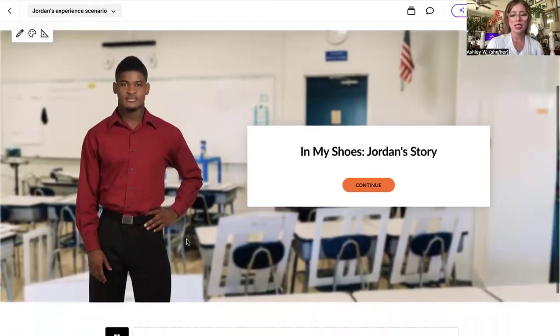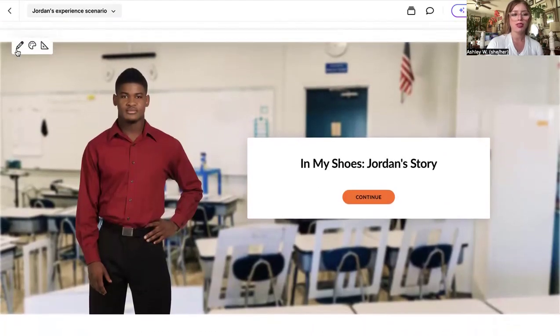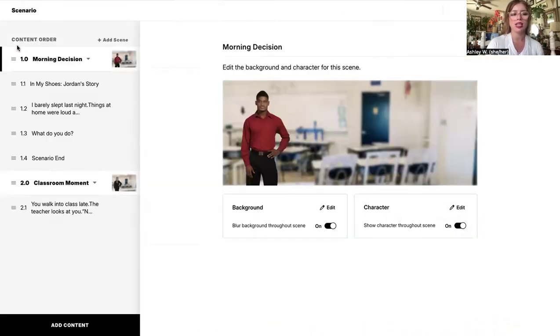And then it's going to take us to this screen and we're going to click on the top left corner, the pencil where it says content. And then here we have a better layout of our content order and our lesson plan. So this is my main screen right here. This is the beginning of my lesson. I titled it Morning Decision.